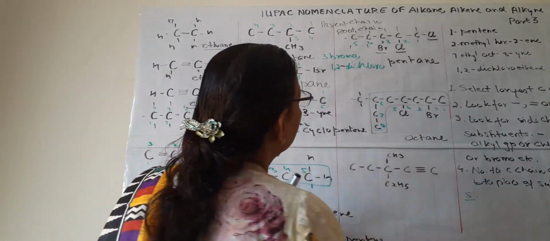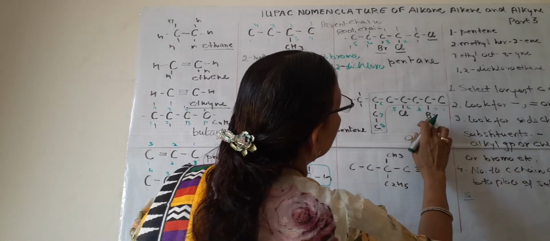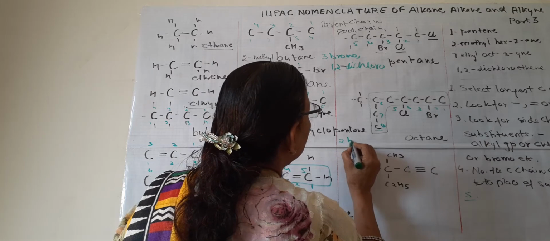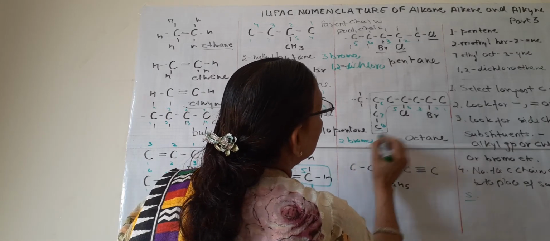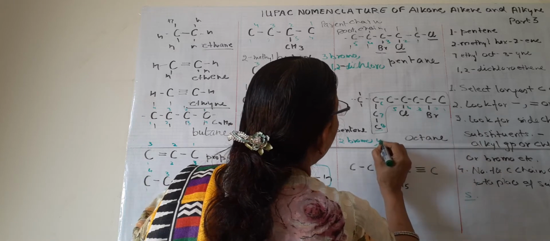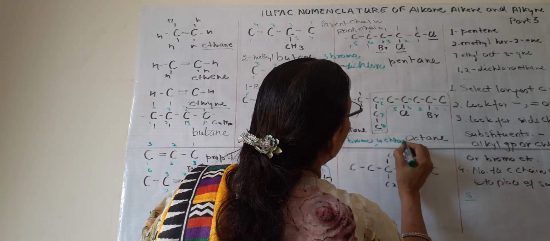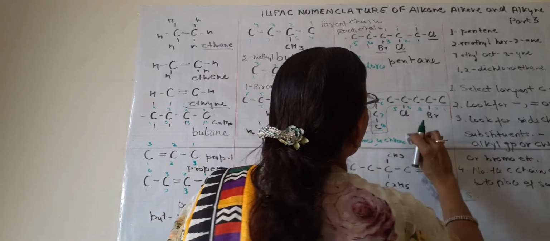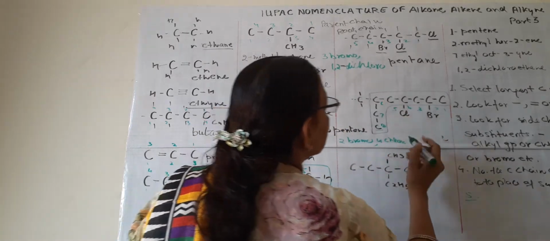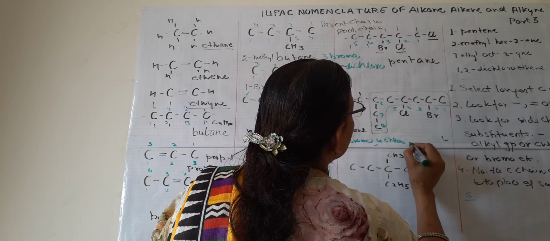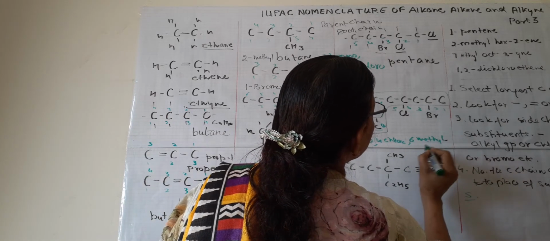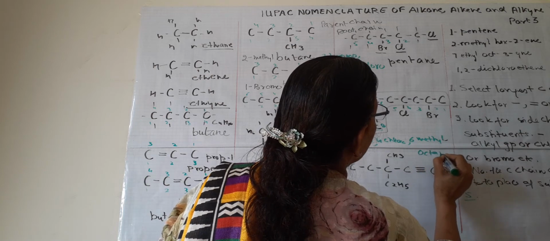And what will be the name of this compound? It is octane, 2-bromo, 4-chloro, 6-methyl octane.